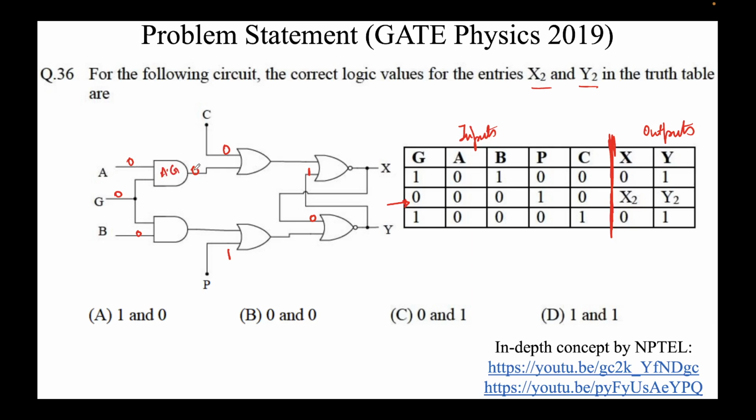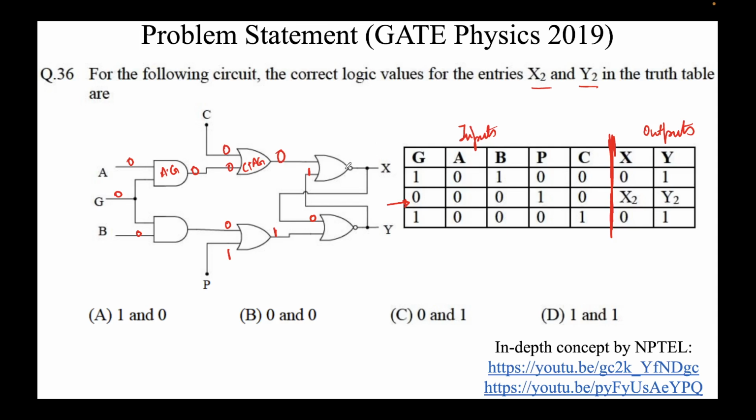A is 0, g is 0, output would be 0. This is an OR gate, c plus whatever this value is. There are two inputs, 0 and 0, so the output here will be 0 plus 0, which is 0. The input here is 0, so 0 plus 1, this is an OR gate, so the value here would be 1.